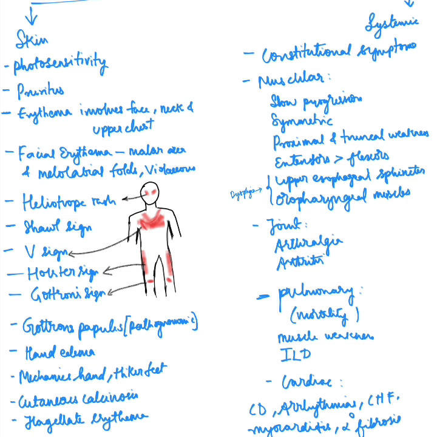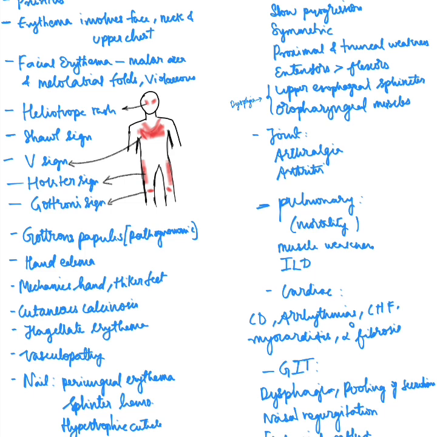And patients complain of difficulty in climbing steps or combing hair or getting up from a sitting position. And it typically affects the shoulders, the hip girdle, and also the neck flexors. So extensors are usually more commonly affected than flexors. And also upper esophageal sphincter weakness and oropharyngeal muscle weakness lead to dysphagia. And as a result of this, there can be aspiration pneumonia.